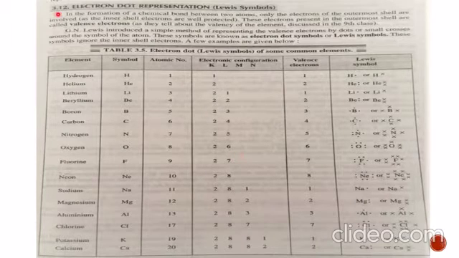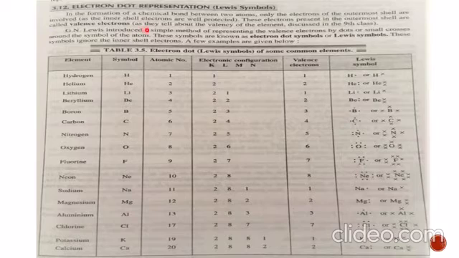Now continuing with the topic, first of all we should know the electron dot representation, which is known as the Lewis symbols of the element. In the formation of chemical bond between the two atoms, only the outermost shell electrons are involved in the formation of bond. The inner shell electrons are well protected, that is why they do not participate in bond formation. These electrons present in the outermost shell are called valence electrons, that we have studied earlier in ninth class also. What are valence electrons? The electrons present in the outermost shell are known as valence electrons.